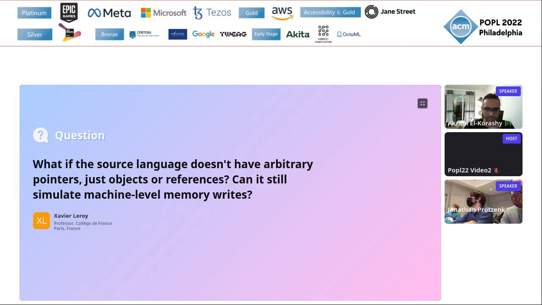Right. What if the source language doesn't have arbitrary pointers, just objects or references? Can it still simulate machine level memory writes? Yeah, that's a good question. So our source language doesn't have a way of forging pointers.